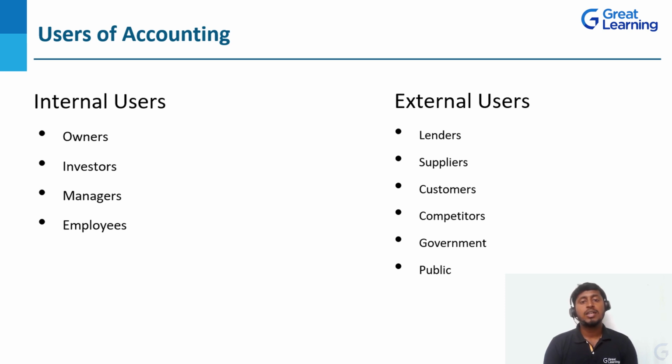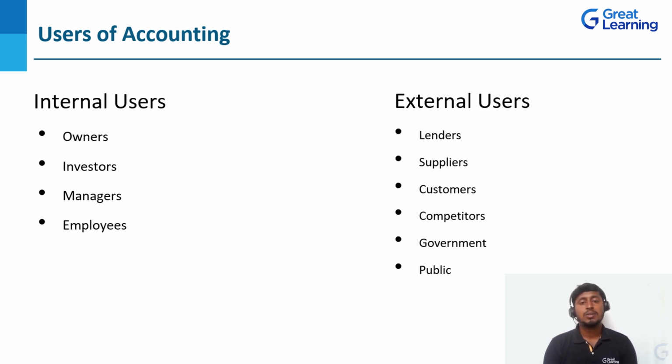Suppliers. Suppliers is nothing but the creditors, the ones who give goods to the business on the basis of credit, or with whom we purchase goods on the basis of credit. We call them creditors. So creditors are suppliers. They need to supply their raw materials, correct? The creditors also are going to check these books of accounts. Why? Because of the credit repayment period they are going to allow the business, and the fixation of the raw material price per unit. Okay, for that purpose also they need to check the books of accounts.